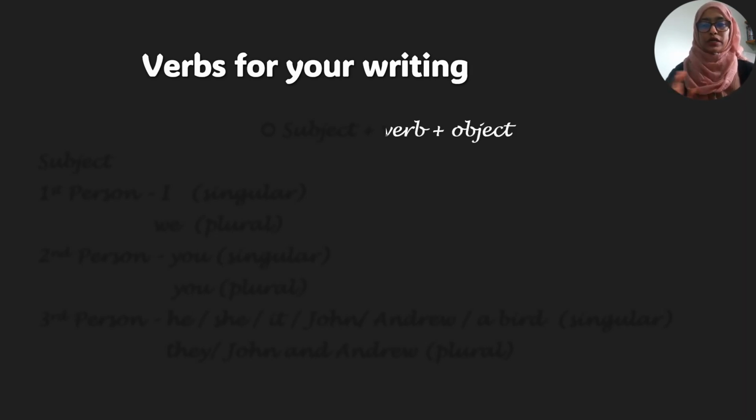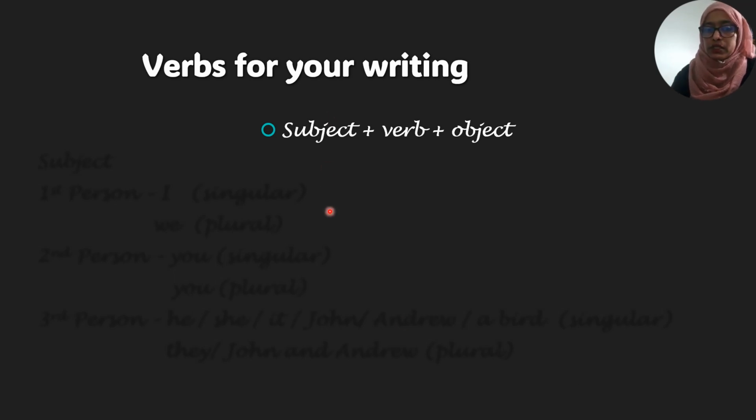We know the basic structure of the sentence, that is subject plus verb plus object. একটা সেন্টেন্স একটা সাবজেক্ট থাকতে হবে, একটা ভার্ব থাকতে হবে, একটা অবজেক্ট থাকতে হবে। তো ভার্বের ইউজটা বেসিক্যালি ডিপেন্ড করে on subject. What kind of verb you are going to use must depend on the subject. If the subject is singular, your verb will be singular. If the subject is plural, your verb will be plural. But that doesn't go for the first person and the second person. This basically depends on the third person, very related to third person.